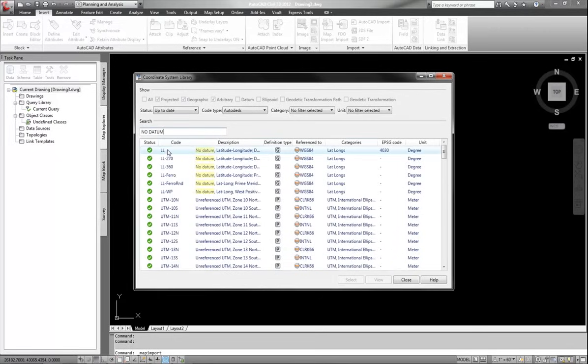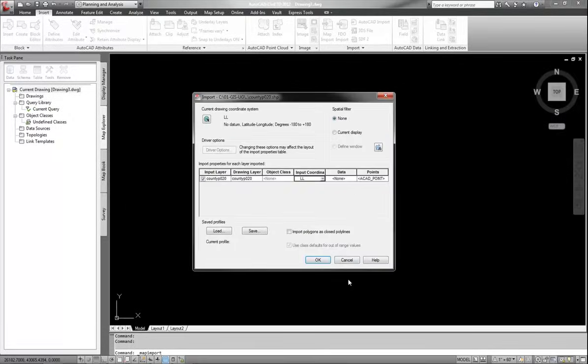So this is the code that came with the file. Therefore, this shapefile has this assigned to it, and it will be imported into this drawing, which has the same coordinate zone. That's just my checks and balances for me.